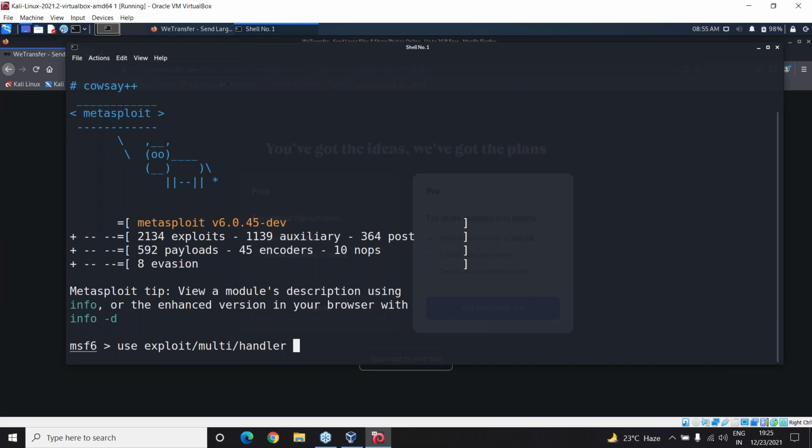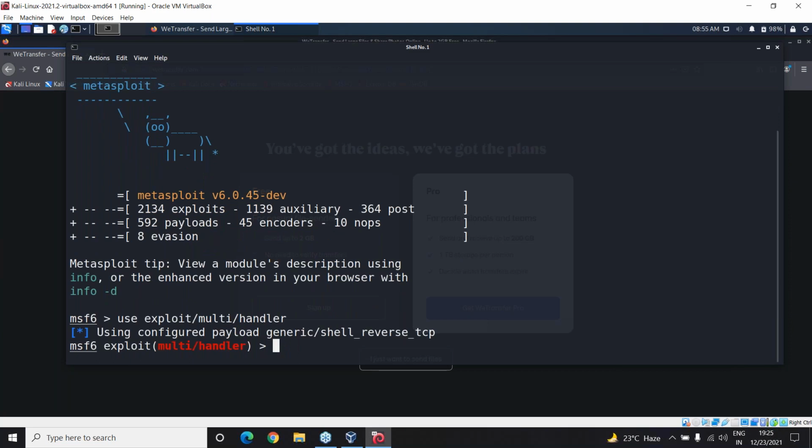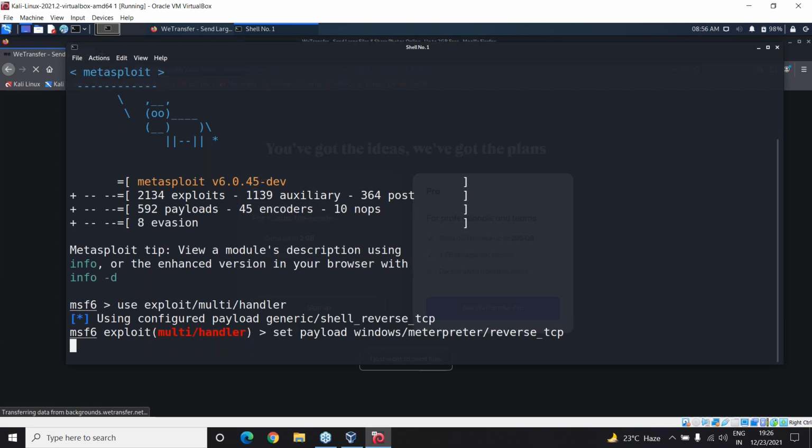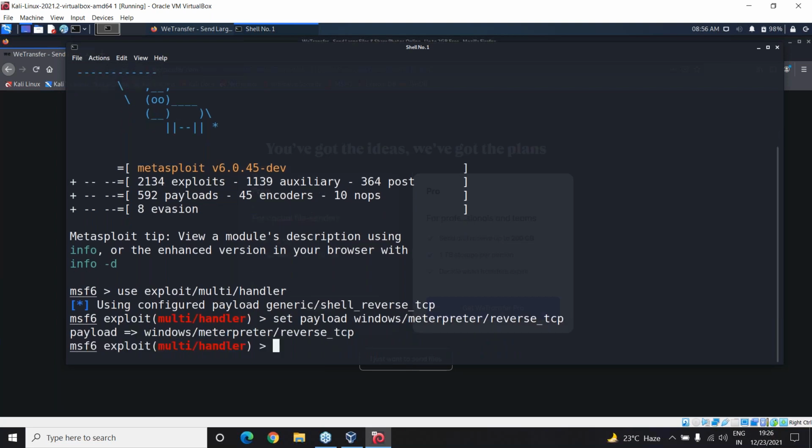Right, so this handler is used to catch the exception. And so I'll just use the exploit multi handler. It is configured with the payload generic shell reverse TCP. If you remember, our payload is reverse TCP. The same thing is there here. So I have to set the payload to Windows Meterpreter slash reverse TCP, and then I need to set the L host